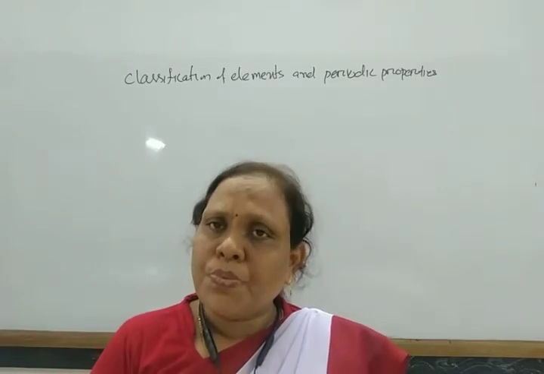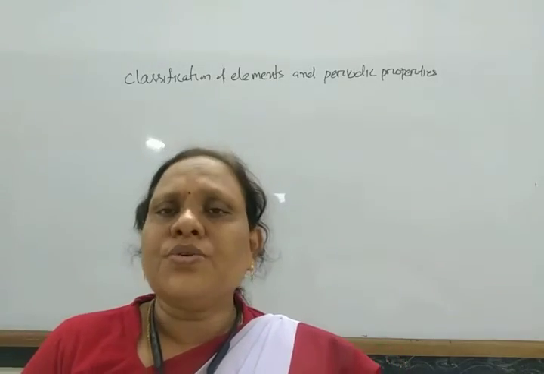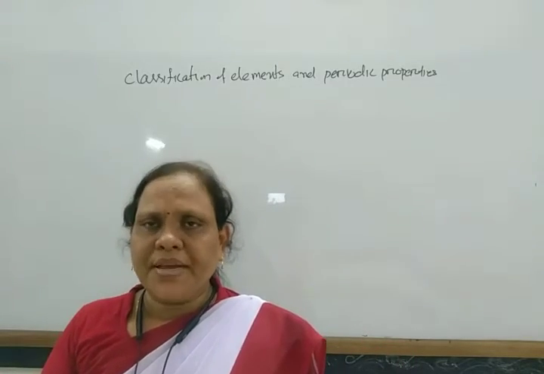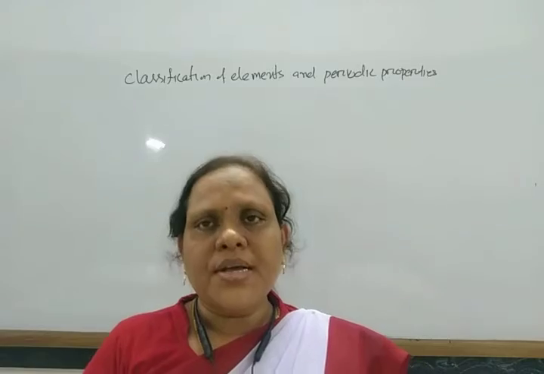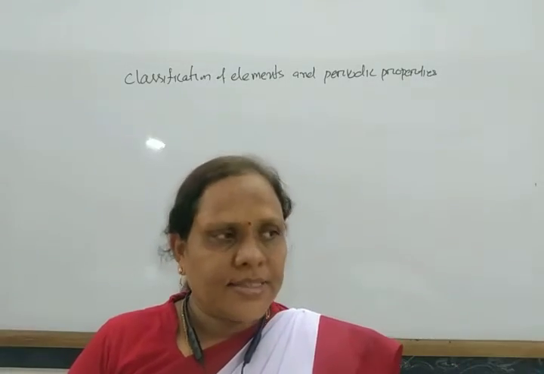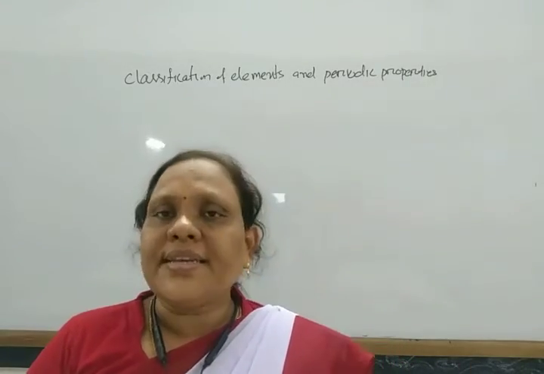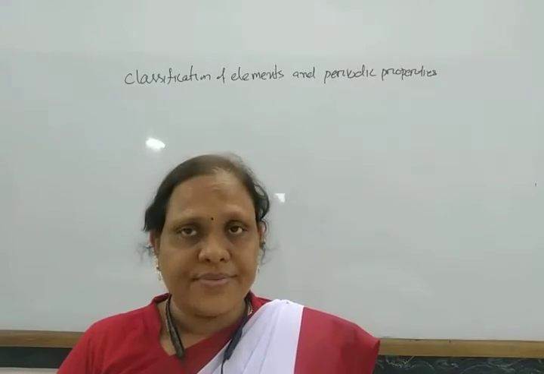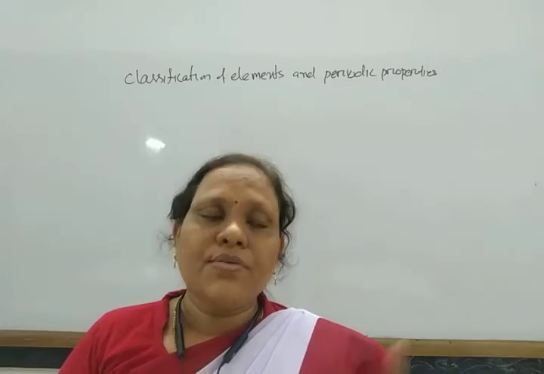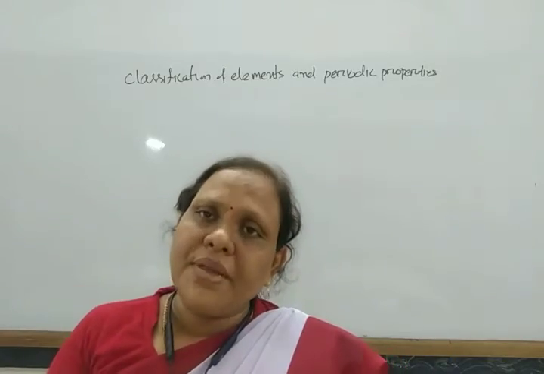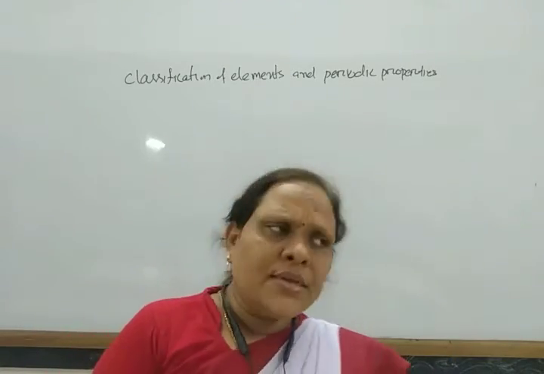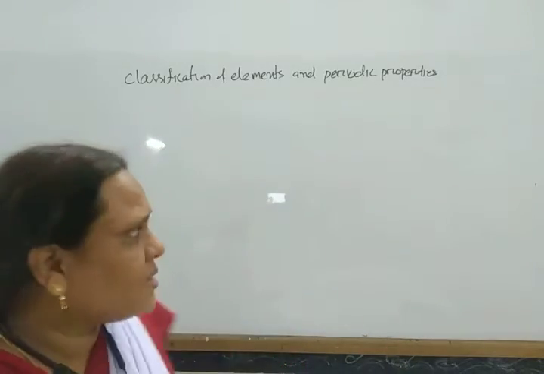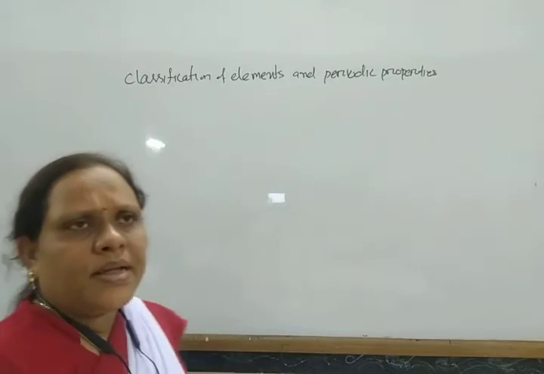Isotopes have different isotopic masses, but they are placed in the same group. So different isotopes have different atomic masses, but they are placed in only one group. Mendeleev arranged all the elements in increasing order of their atomic masses, but he could not explain the position of isotopes.